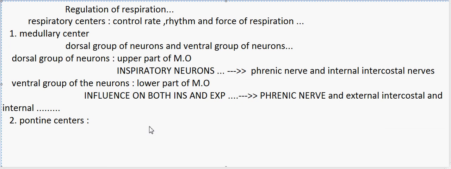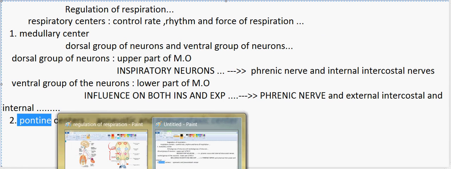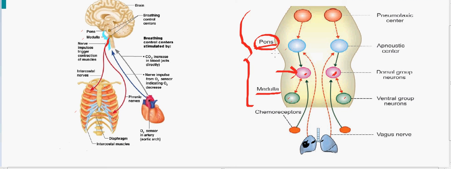And considering the pontine centers, there are two types. The first type is the apneustic center, and the second type is the pneumotaxic center. So we saw two types in the medullary center, the dorsal group and the ventral group of the neurons, and there are two types in the pontine centers, the apneustic and the pneumotaxic center. In the pons, we see the apneustic center present over here, and the pneumotaxic center present over here in the upper portion of the pons.